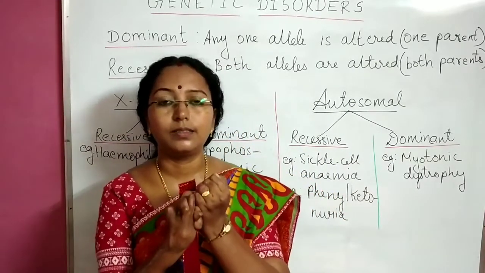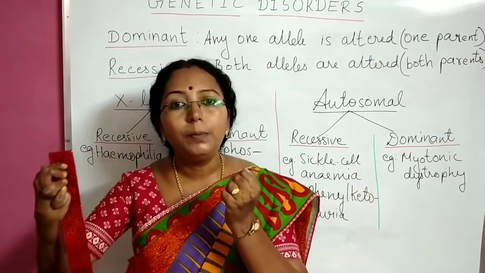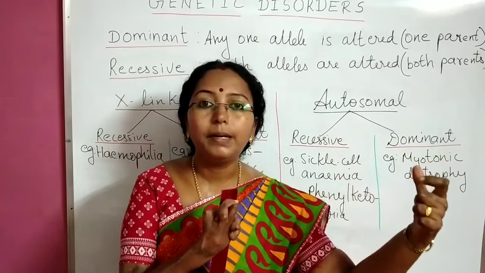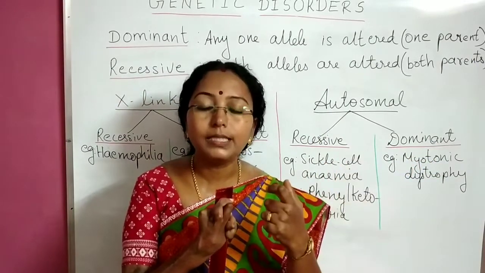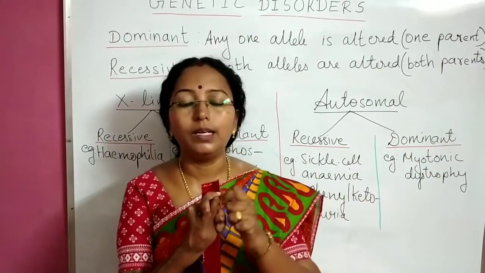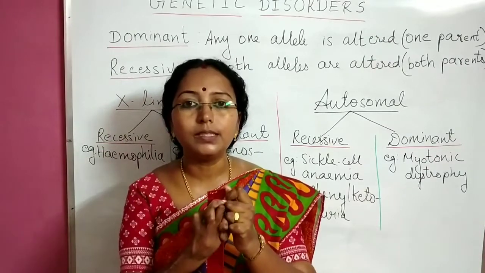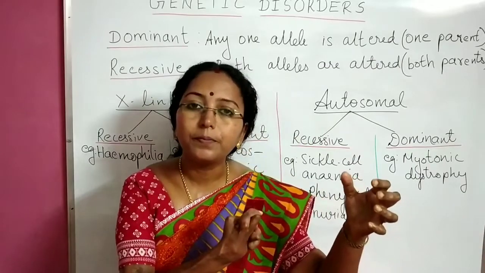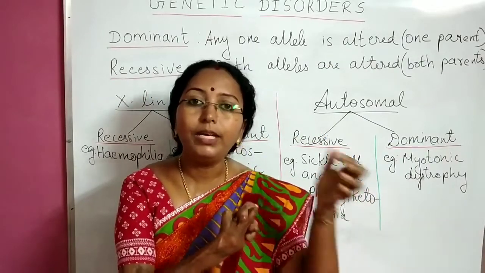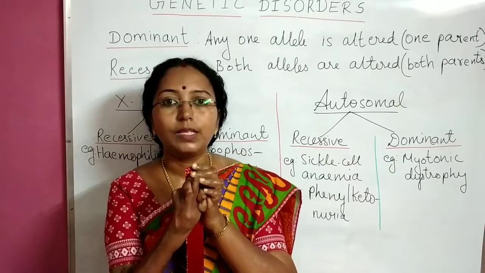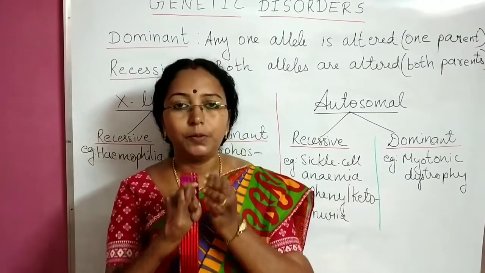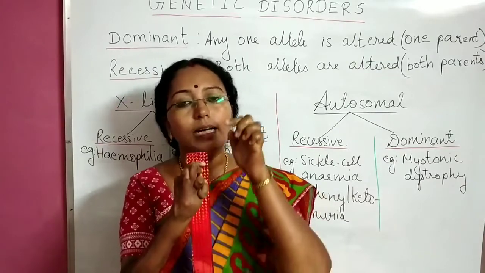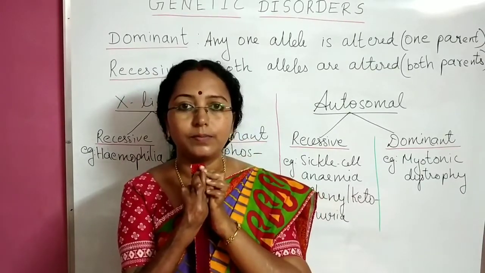Now second case, the female gamete is carrying the normal allele but it is going to fuse with the male gamete having the abnormal allele. In that case, in the progeny for that gene, one allele is normal, another allele is abnormal.